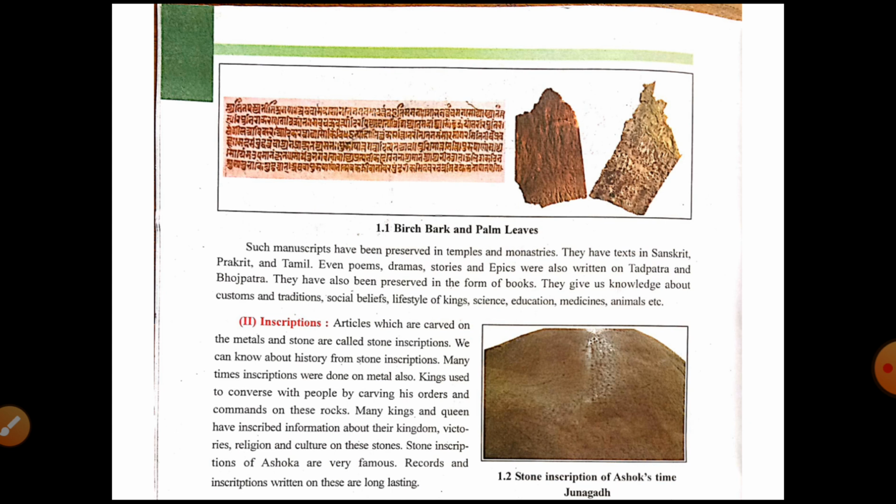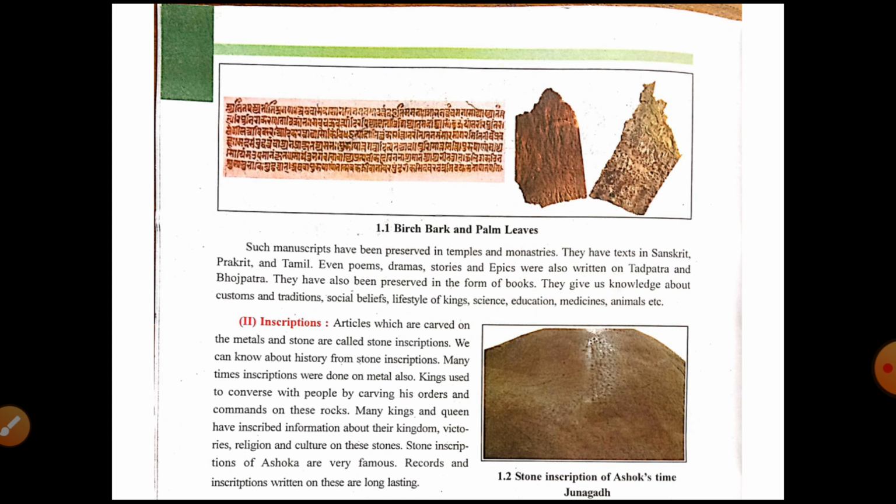The next one is inscriptions. Articles which are carved on metals and stones are called stone inscriptions. So, what are stone inscriptions that is written here? Articles means what? The written things which are carved on metal and stone are known as stone inscriptions.